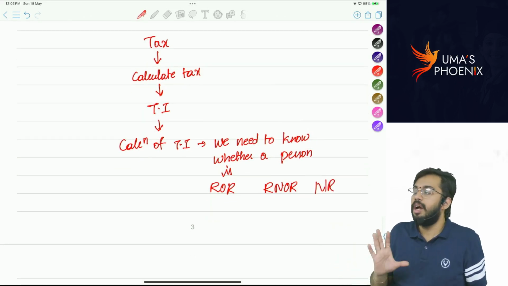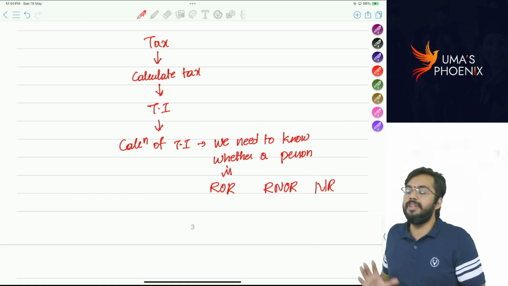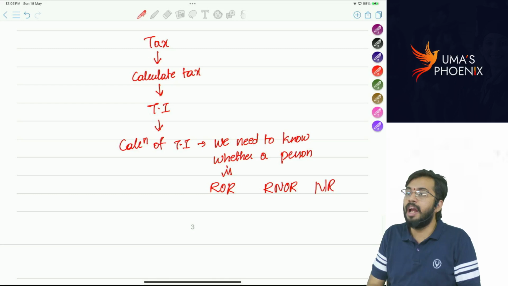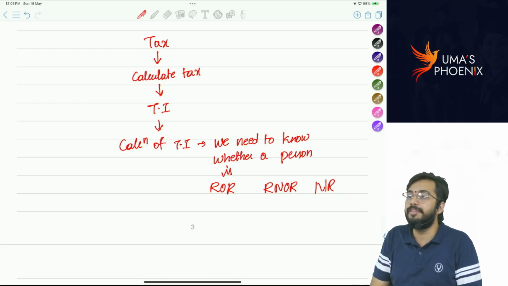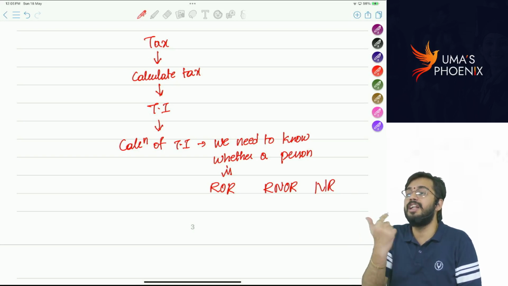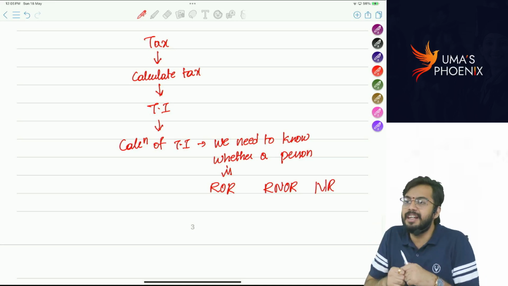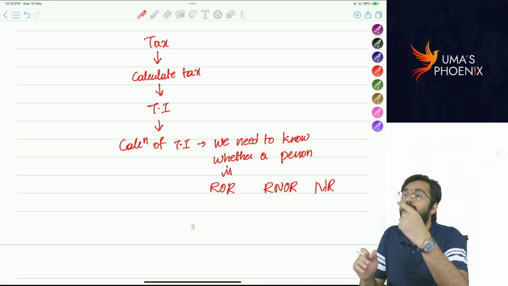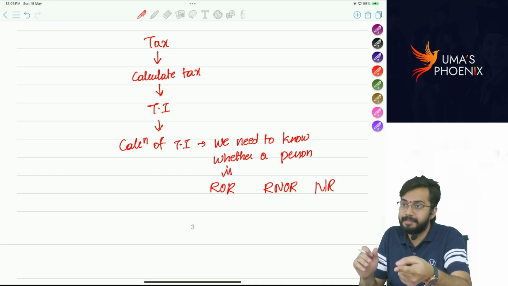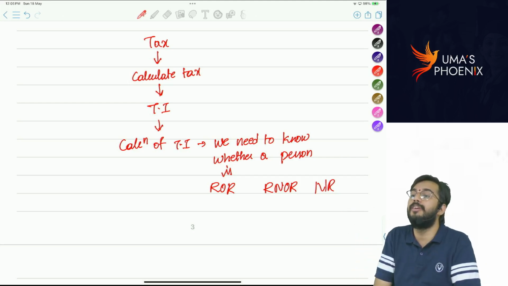See, there is one individual with the name Mr. Raju. I asked you to calculate total income of Mr. Raju. Then you will ask me, sir, what is the residential status of Raju? Why is residential status needed? Because if you do not know the residential status, you cannot calculate total income of Raju.